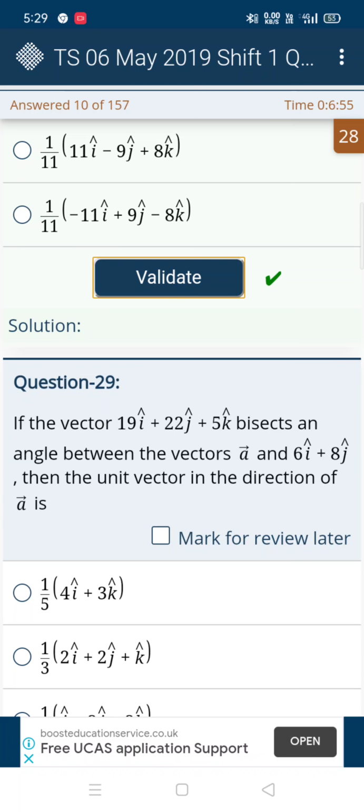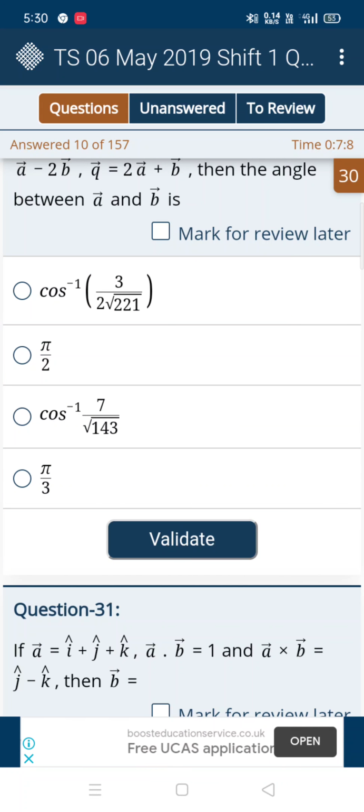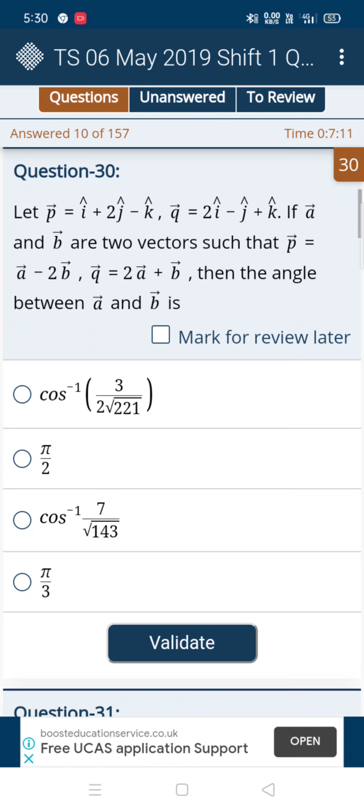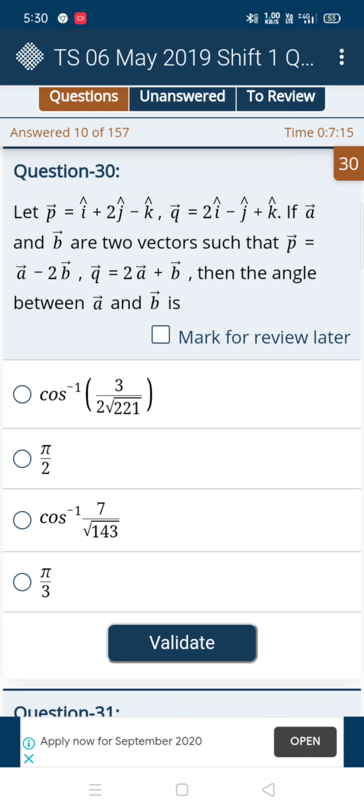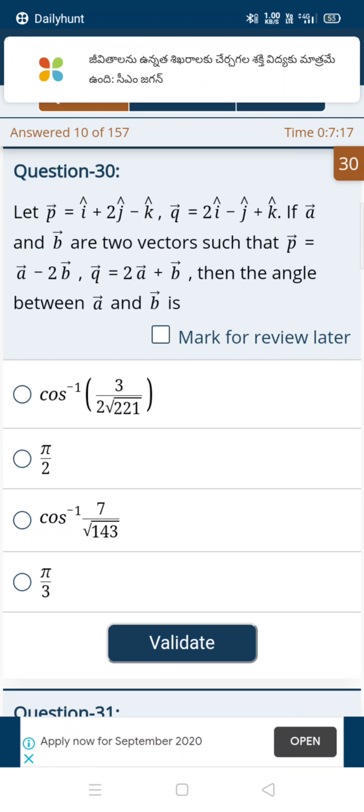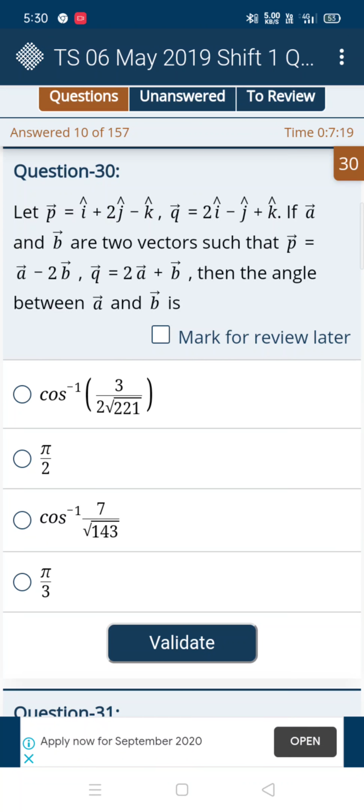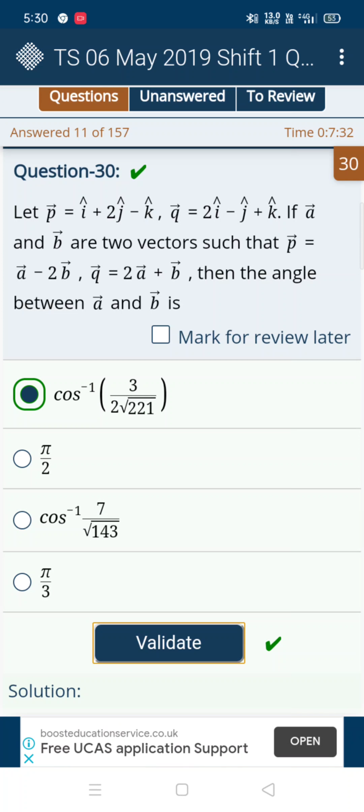And we'll go for the next question, and our last question for this video. Here we go. We can take the first or third options because they gave cos inverse, but in these two, how can we guess the correct answer? By observing the fourth option, they gave pi by 3, meaning 3 is some link here, so we can take option 1 and it's correct.